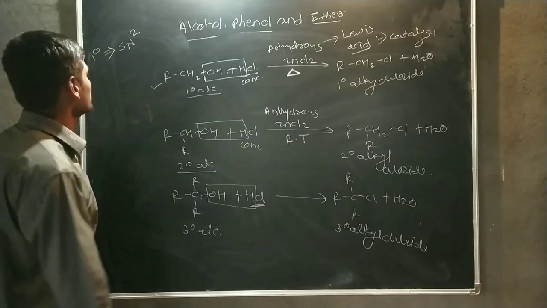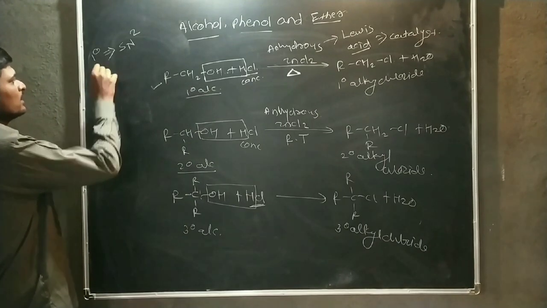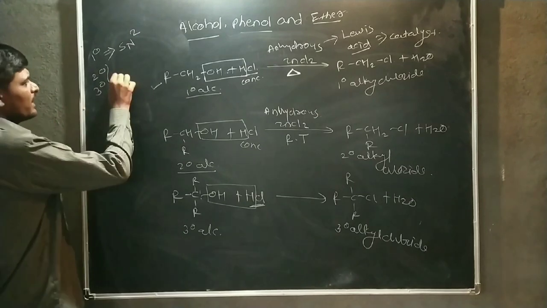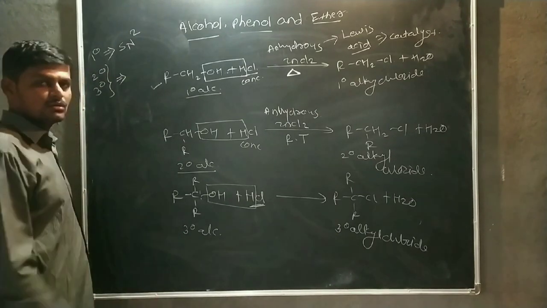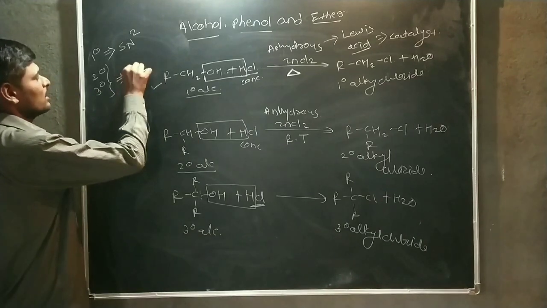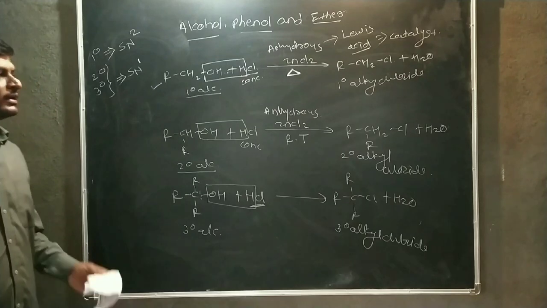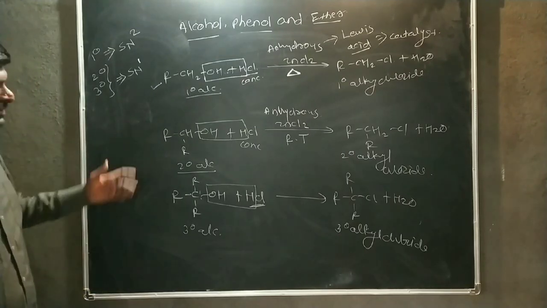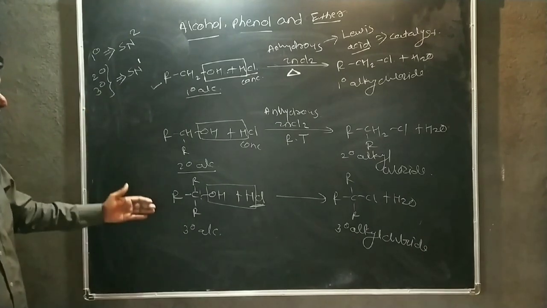And when the secondary and tertiary alcohol are reacted with HCl, the mechanism of secondary and tertiary alcohol is by the SN1 reaction mechanism. Then these are the general reactions of primary, secondary and tertiary alcohol.